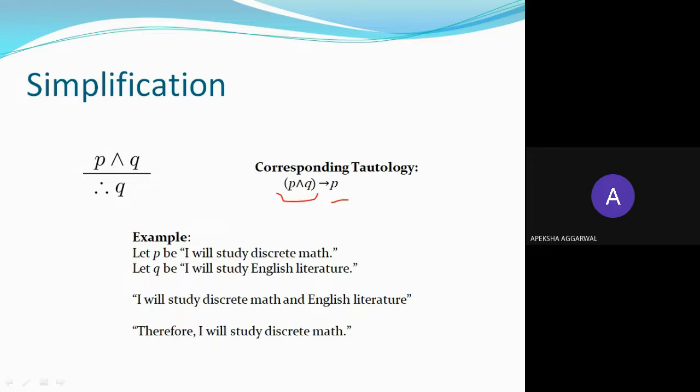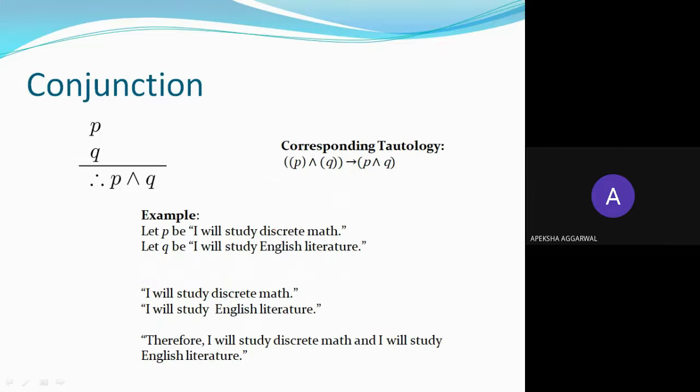So I will study discrete math and I will study English literature. This means that if this and this, then I will study discrete math. So that is true because I am already saying I will study discrete math and I will study English literature. This implies that I will study discrete math and I will study English literature, right? Okay. Next is conjunction. So P and Q implies P and Q.